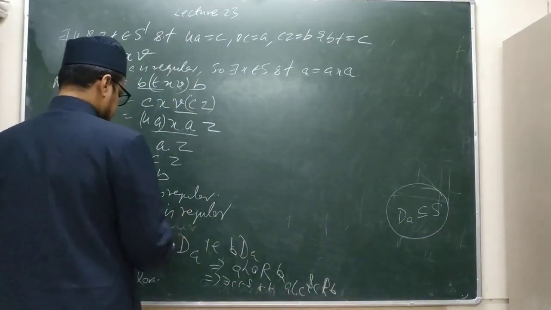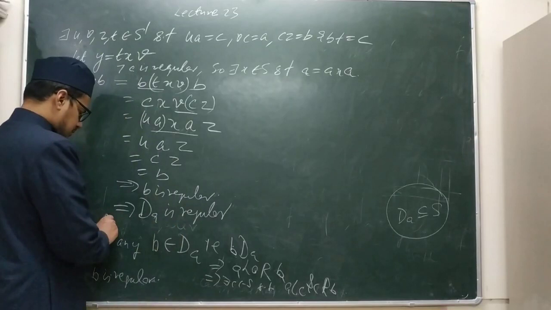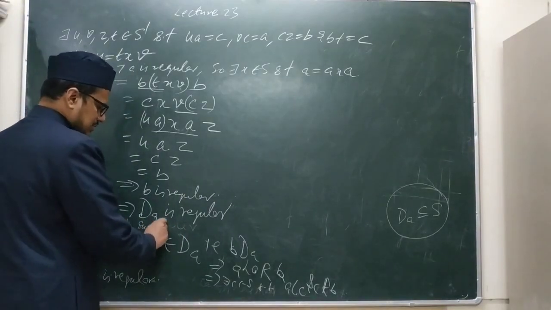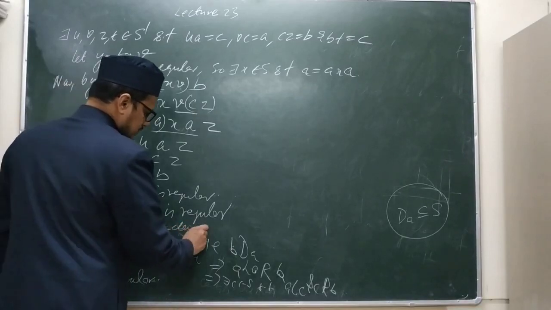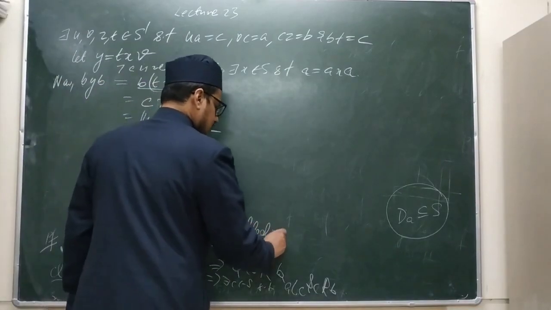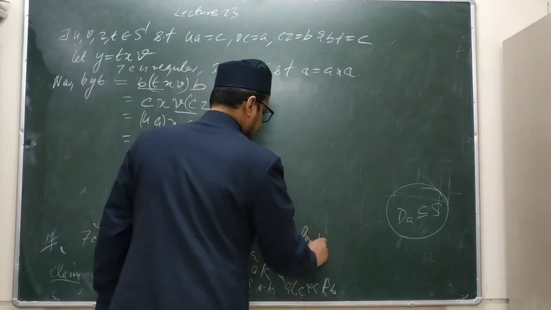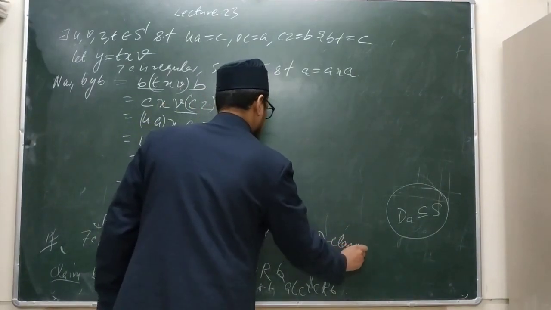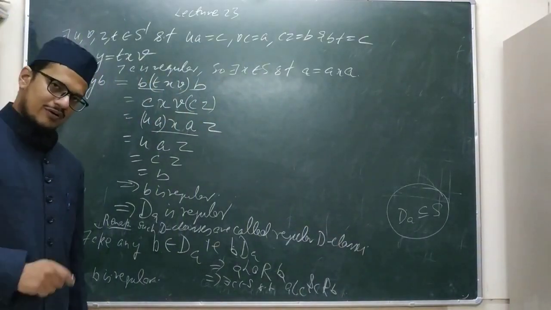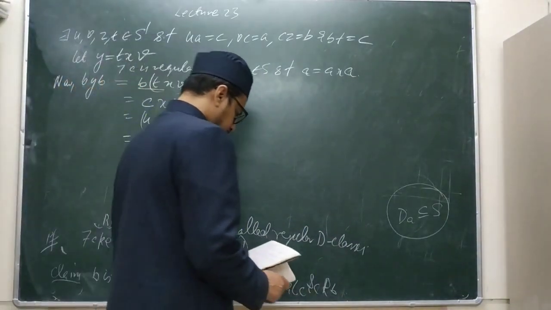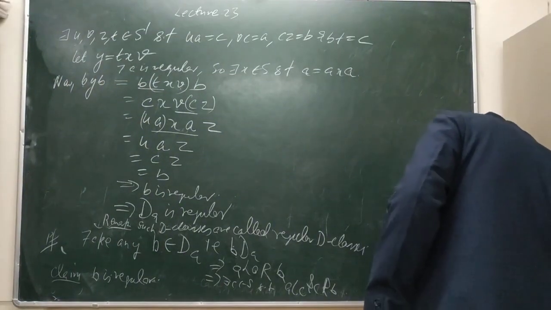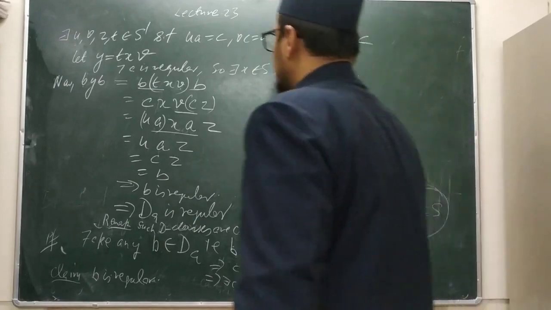You can write like this as a remark: such D classes are called regular D classes. Such D classes are called regular D classes, correct? Now we move to the next proposition, 2.3.2.